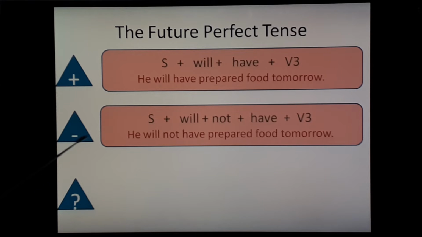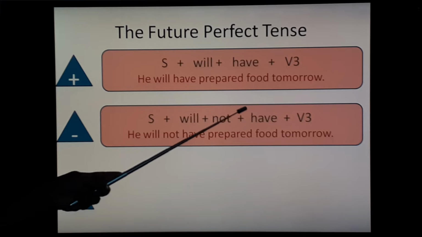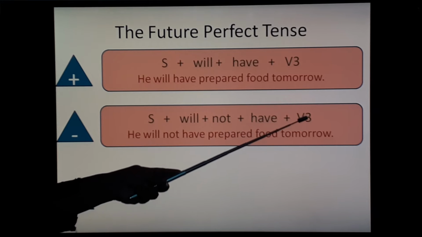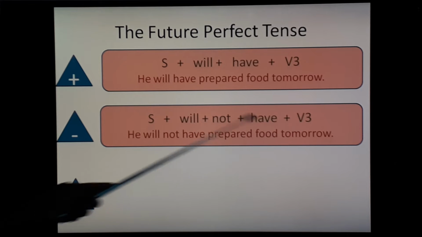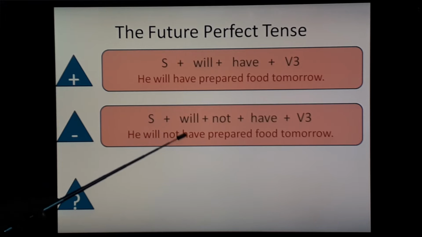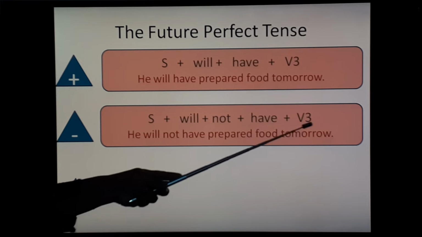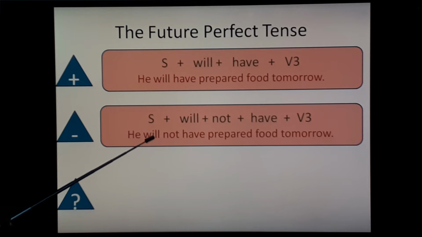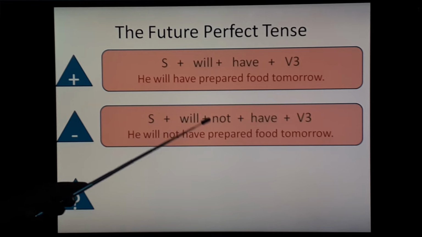Let's move to negative. Subject plus will plus not, then have and V3 form of the main verb. So, he will not have prepared food tomorrow. This is the example of negative sentence. So, here not is given because we are framing negative formation.